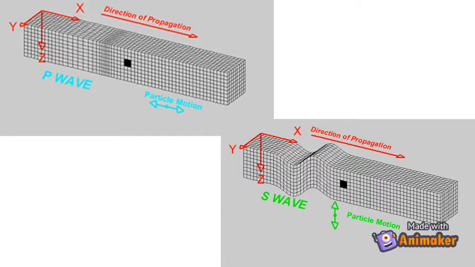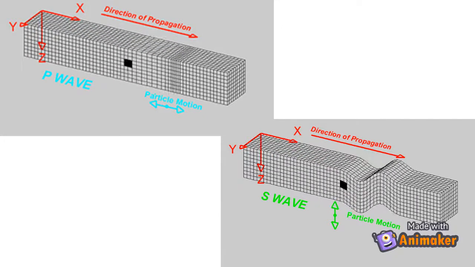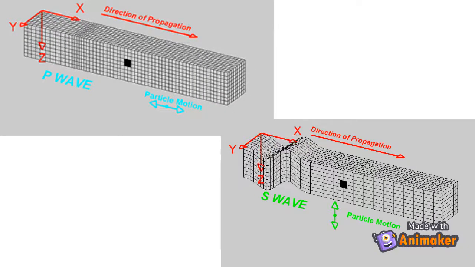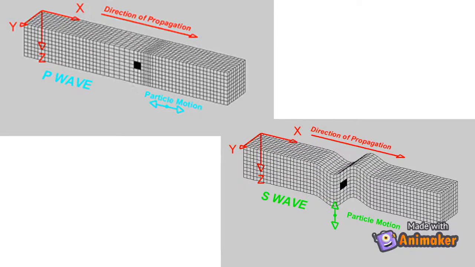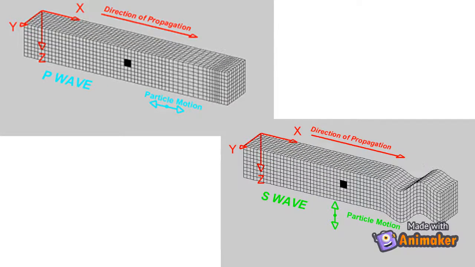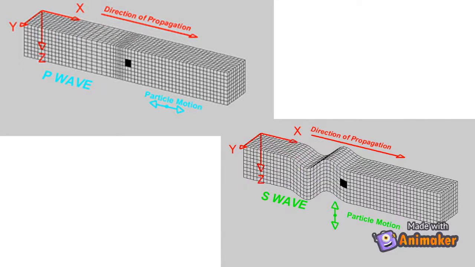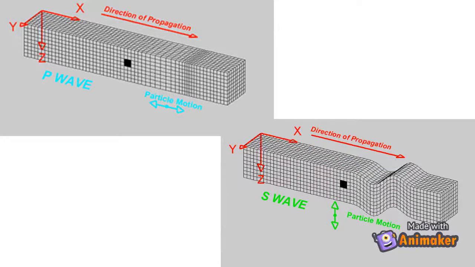Primary waves are compression waves, meaning the particles within the wave move parallel to the direction the P wave is traveling. S waves are transverse waves, meaning the particles move perpendicular to the direction of travel. P waves can move through all kinds of material, while S waves can only travel through solids.